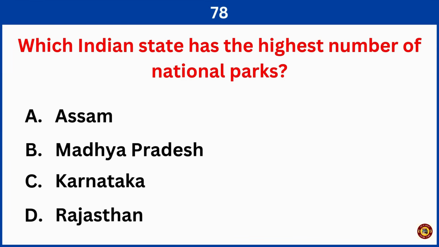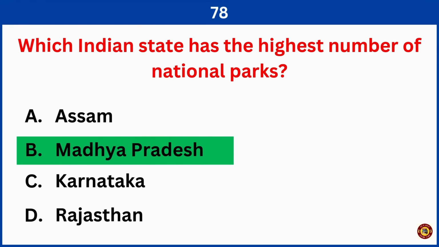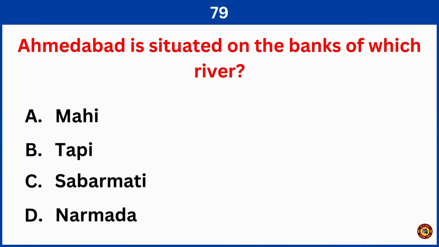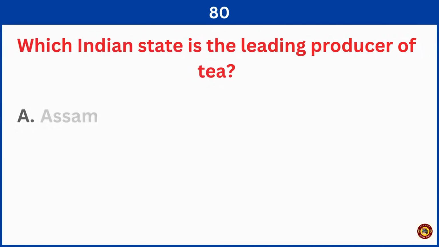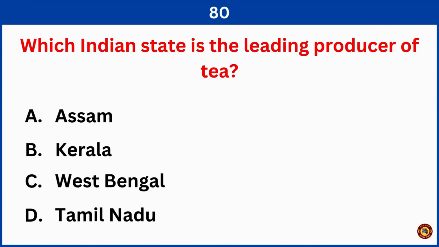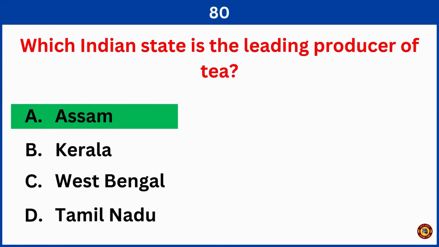Which Indian state has the highest number of national parks? Right answer is option B, Madhya Pradesh. Ahmedabad is situated on the banks of which river? Right answer is option C, Sabarmati River. Which Indian state is the leading producer of tea? Right answer is option A, Assam.